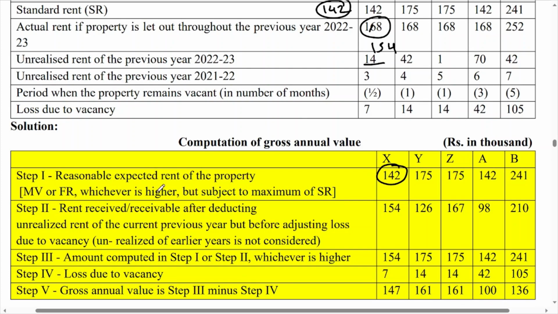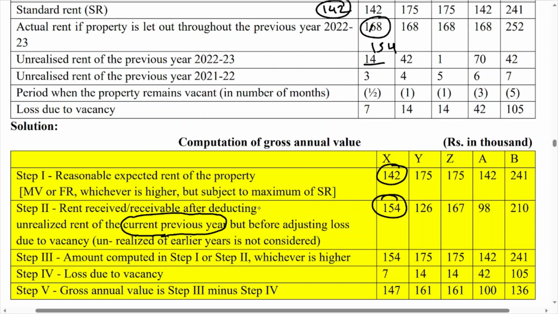So it is written over here in step number 2: rent received or receivable after deducting unrealized rent for the current previous year, but before adjusting loss due to vacancy. Here one more word is added, current previous year. Means only unrealized rent for the current previous year you have to deduct. Unrealized rent of earlier years is not considered. So the answer for step number 2 is 154. Now you have to consider the higher one, 154.